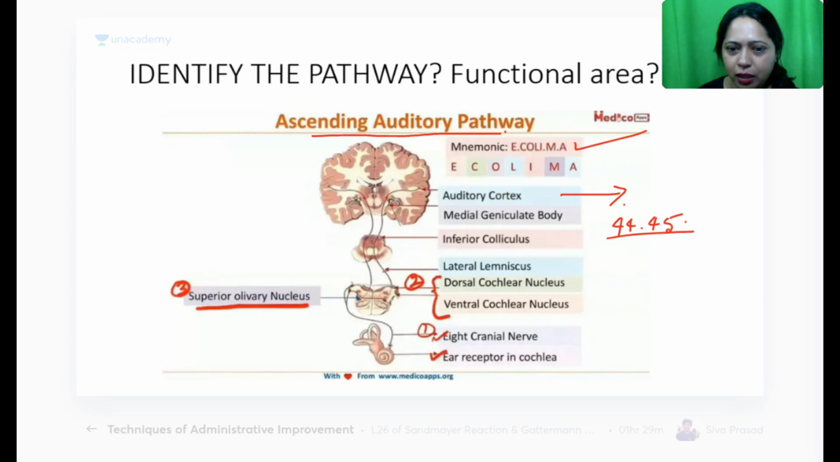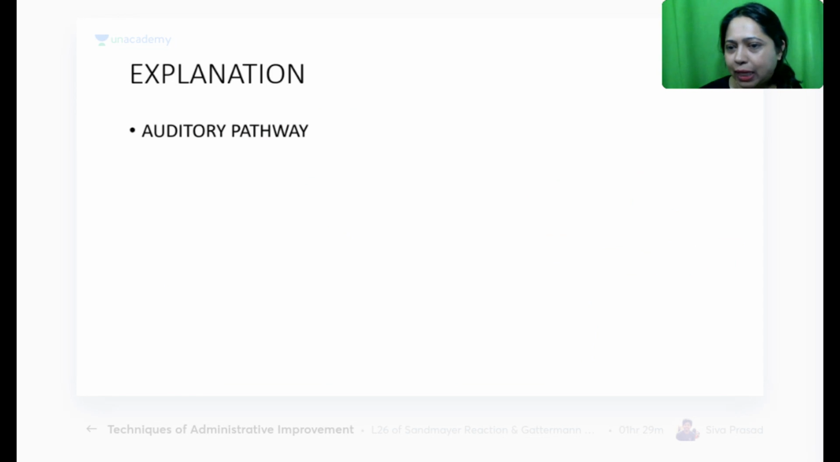This is the auditory area. So you can see the first order, second order, and the third order neurons. Let me just give you a quick explanation on the same. I don't know if you have heard of the flow chart. There are various ways to remember things. One of the important ways is to remember it with the help of the flow chart.